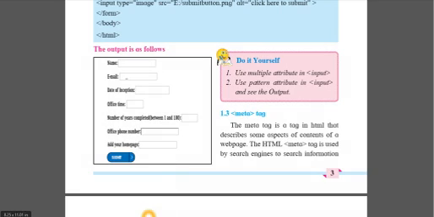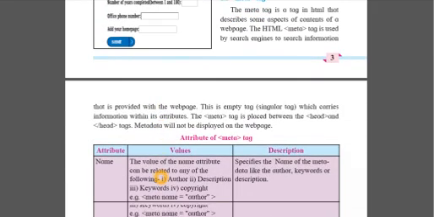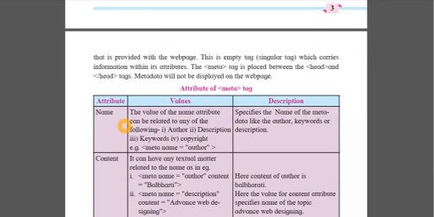Also, we can call it an empty tag. Empty tag is a different way of saying a singular tag. So the meta tag is contained between the head and the head close. In between, it contains that meta tag. It doesn't contain the meta content itself, but it only contains the values which are used in the meta tag.